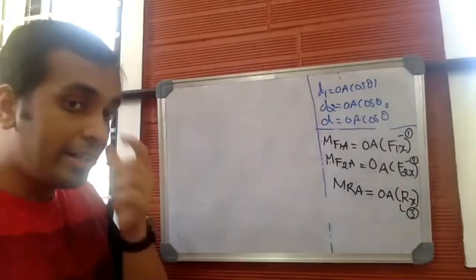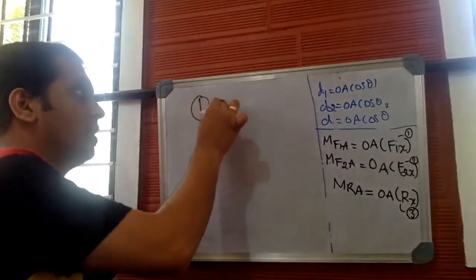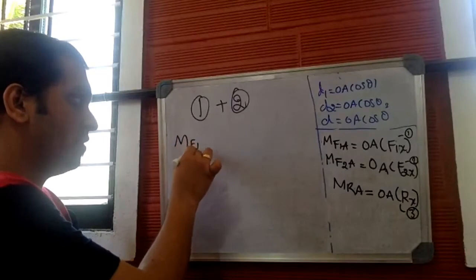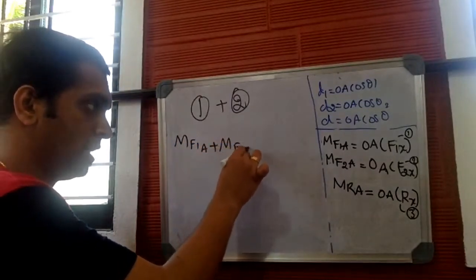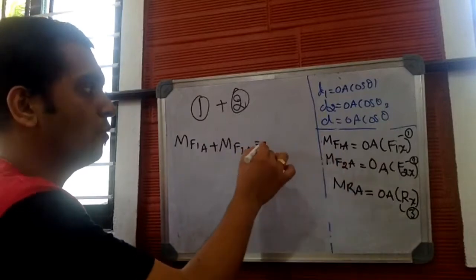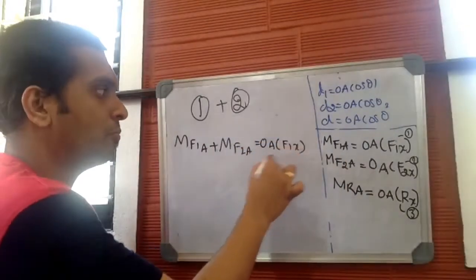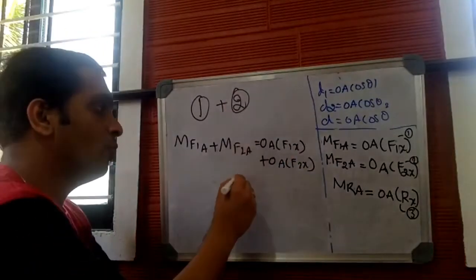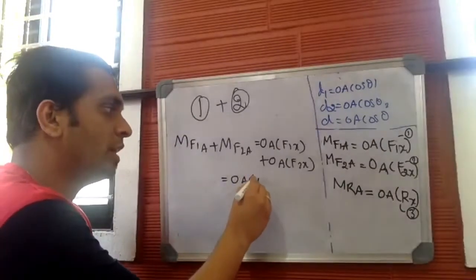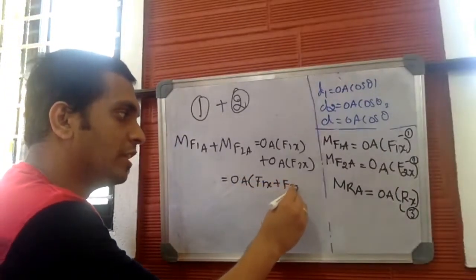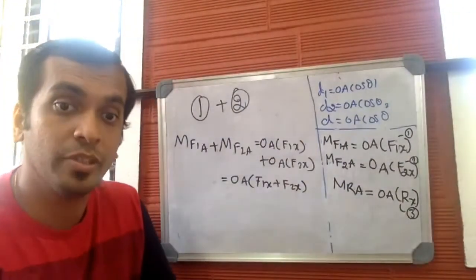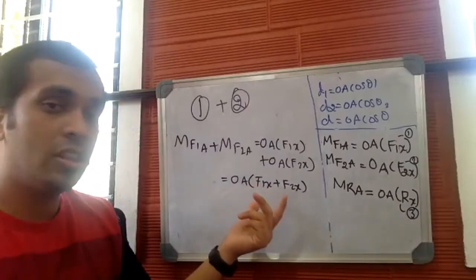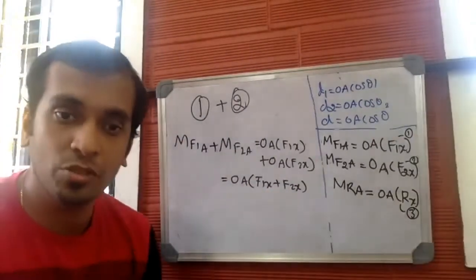So, adding expression 1 and 2: the moment produced by force F1 about A plus the moment produced by force F2 about A is equal to OA into F1x plus OA into F2x. Now OA can be removed as a common factor: OA into (F1x plus F2x). What is F1x plus F2x? This is the summation of all the forces moving along the x direction.